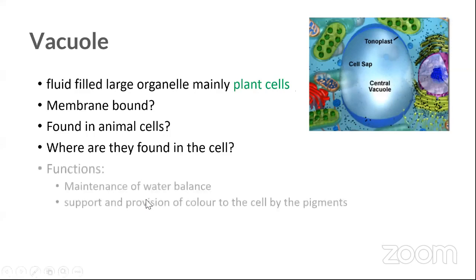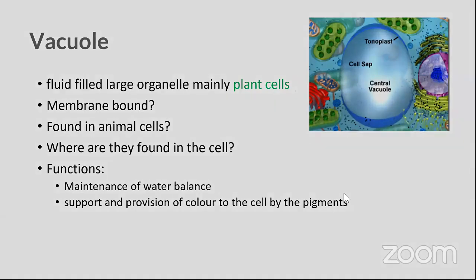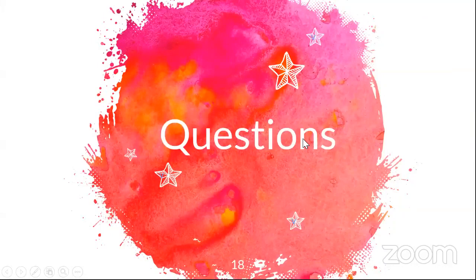So that is what I told, in the plant cell, in the middle, that is the central vacuole, right? And what is the function? Why do we need this big bag inside our plant cells? Maintenance of water balance, and of course, support and provision of color to the cells by the pigments. If there are pigments in it, of course they give the color to the cell. If it does not have any pigments, then it does not give any colors. Of course. Okay, questions. So let's go for the questions in here.